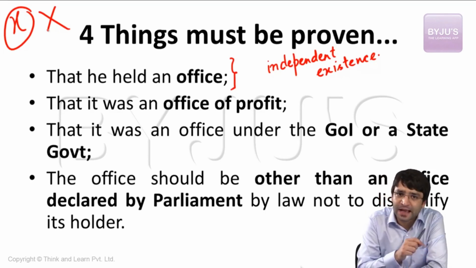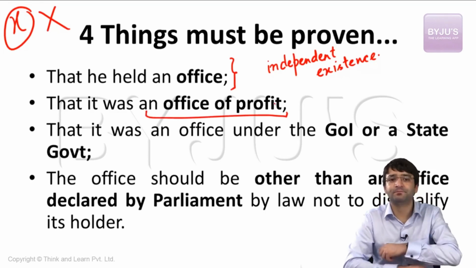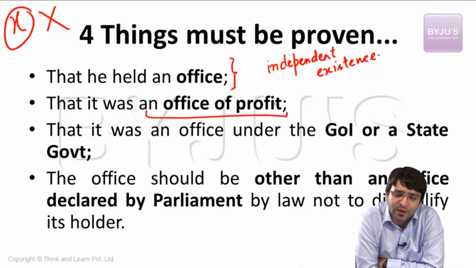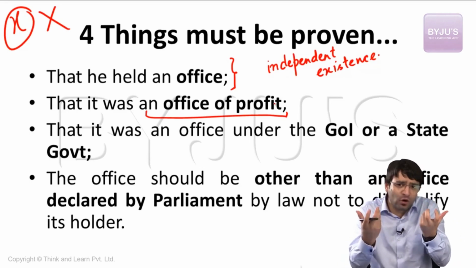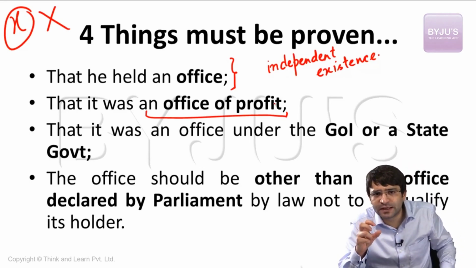If it is an office, at the same time, it must be an office of profit. What does that mean? Jaya Bachchan, when she presented her case before the Supreme Court, the court told her that yes, you are holding an office of profit. Jaya Bachchan said, how can I be holding an office of profit? Yes, UP Film Development Corporation has its chairperson and I am the chairperson.